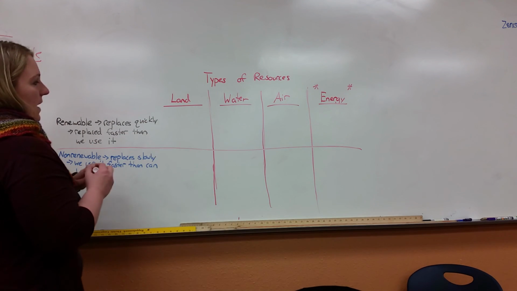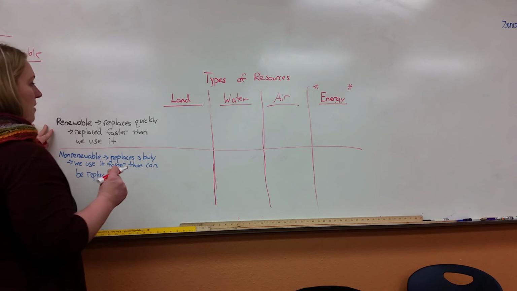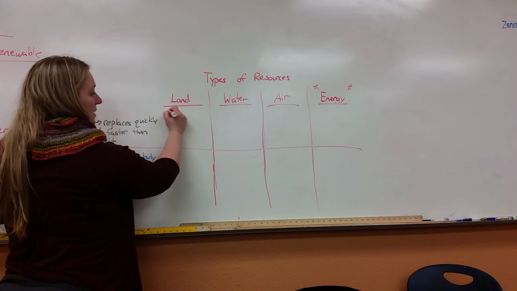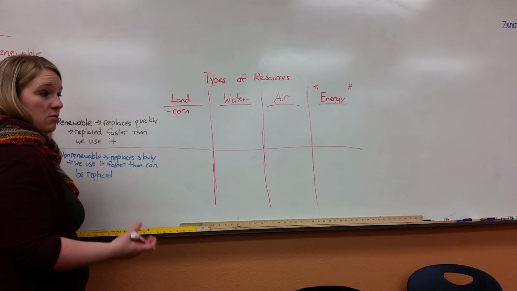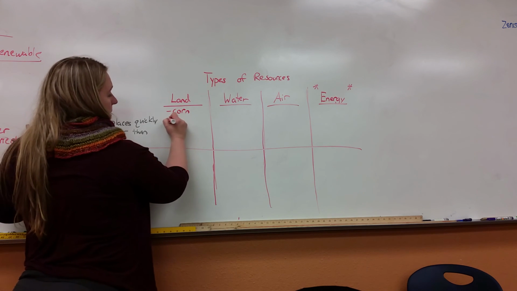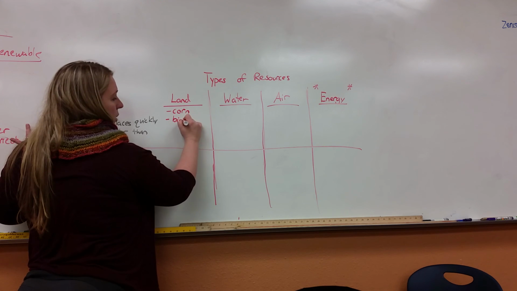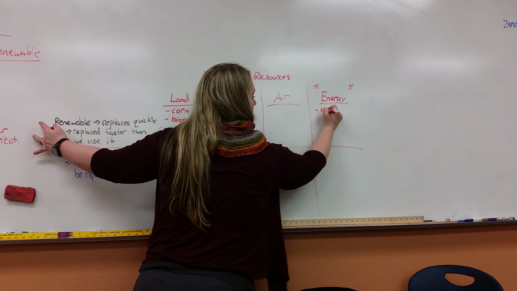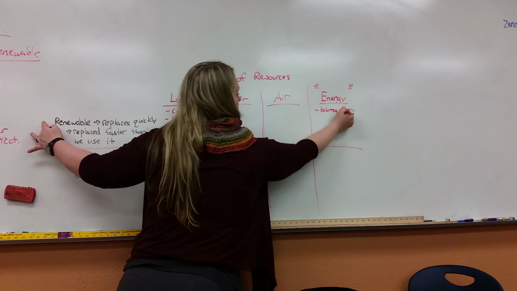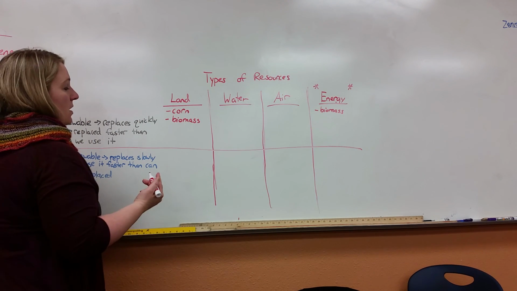So let's look at land resources. So things that are found in the land that are renewable. We could say things like corn that's grown in the land, and we can reuse it over and over. There's like biomass, which is when we burn wood and things for energy. So I guess that one can actually go over here too. So biomass would be one we could use. That's a land resource and an energy resource.